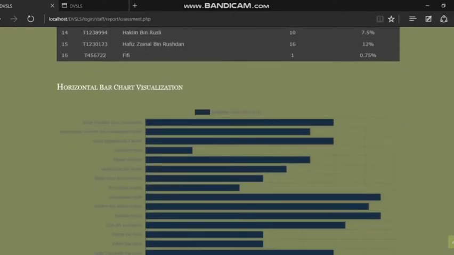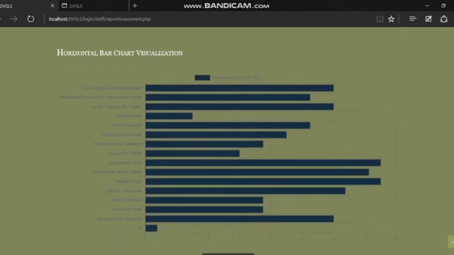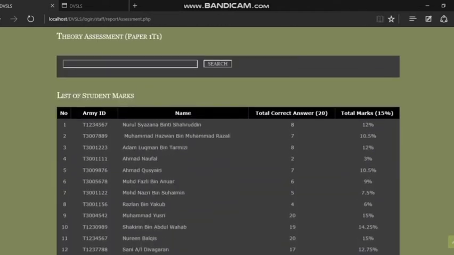As you can see in this page, this is a horizontal bar chart visualization so that it is easy for the admin to trace which student got the highest mark and which got the lowest mark. Admin also can hover their mouse over this bar chart to find out. For example, Muhammad Nazri got 7.5 per 15.